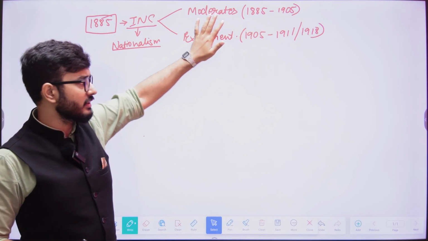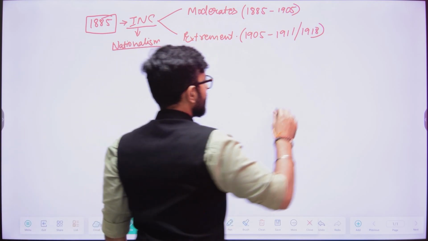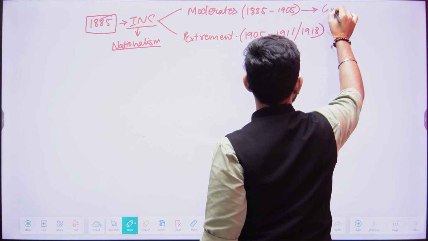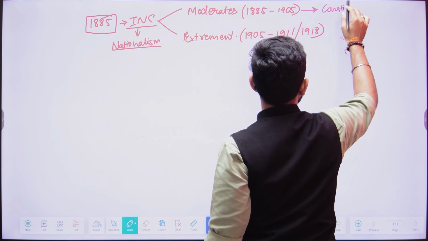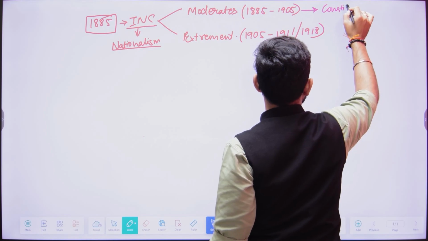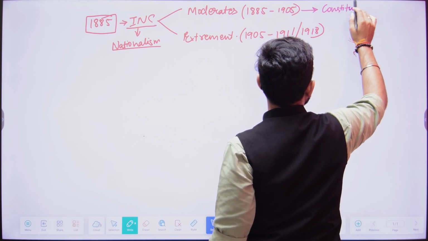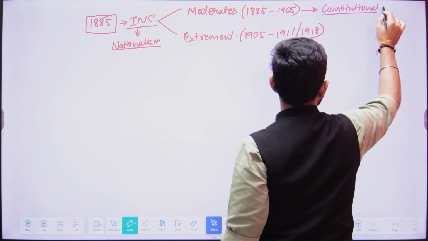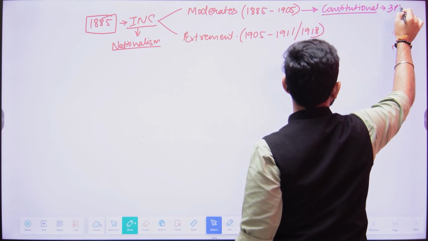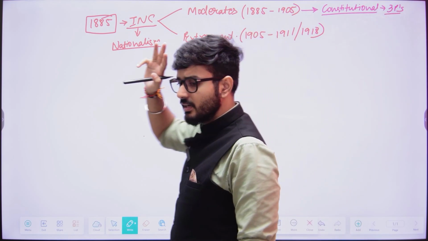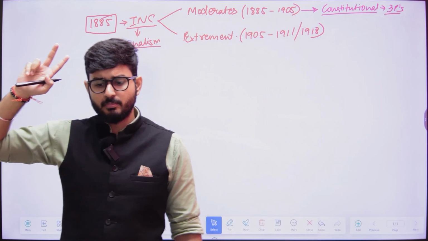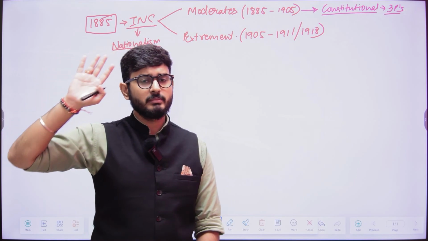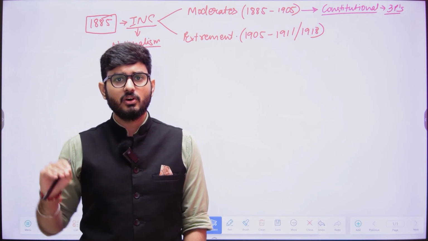So here when we talk, we are aware that the moderate nationalists were the people who got their demands fulfilled through constitutional methods. And those constitutional methods were three P's, that is petition, prayer and propaganda. So these were the three constitutional mechanisms through which the moderates got their demands fulfilled.